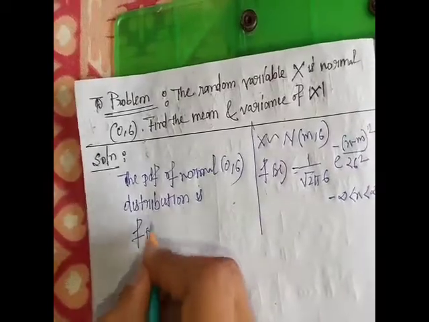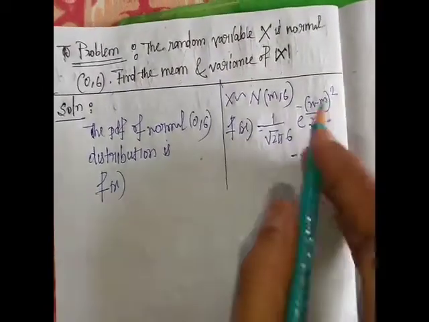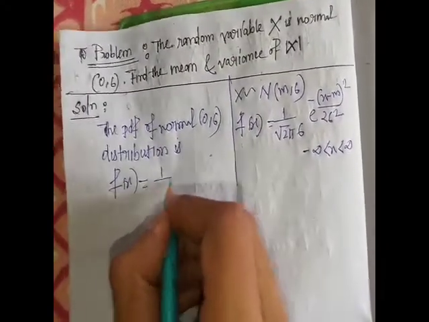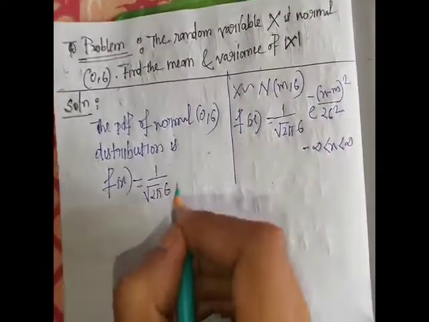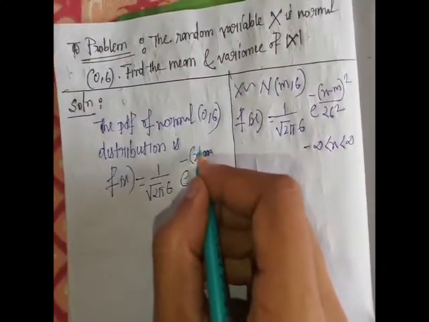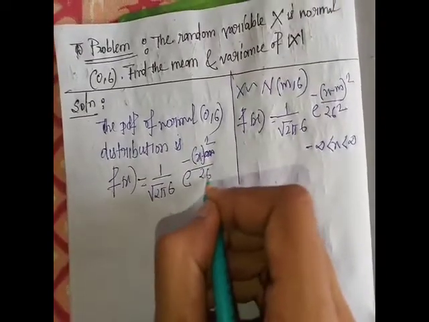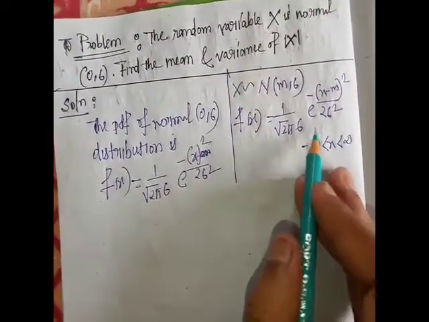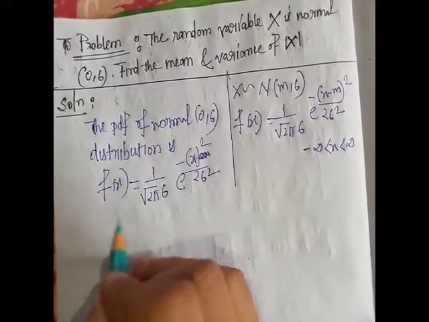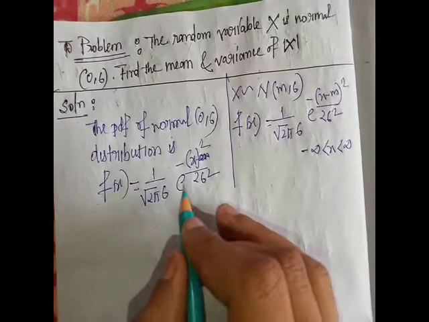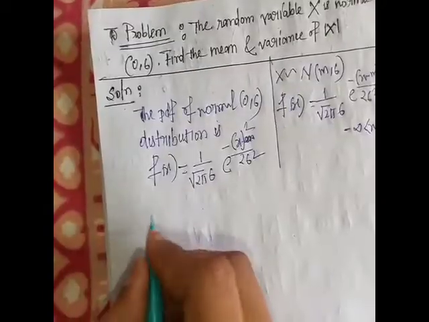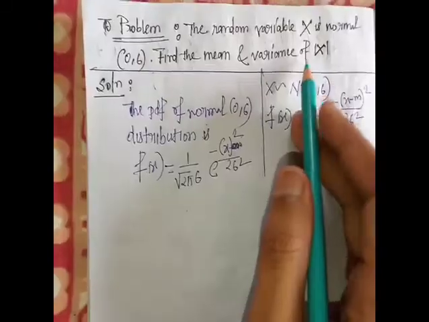If we put m equal to 0 in this equation, we get the PDF of the normal (0, sigma) distribution. So the PDF is 1 by root over 2 pi sigma into e to the power minus x square by 2 sigma square. Now the first question is the mean of mod X.